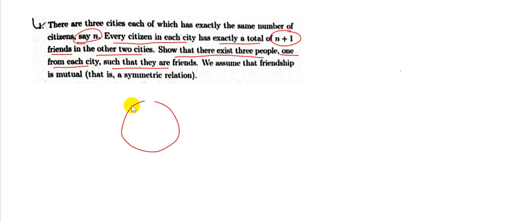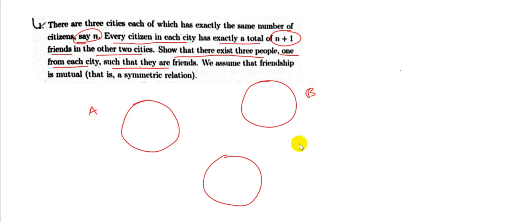Now let us assume that the cities are represented by these three circles A, B and C, and let us say we divide the people in city B into two parts such that there are x people in one part and n minus x people in the other part. The total number of people is n, and I divide the people of city C into two parts.